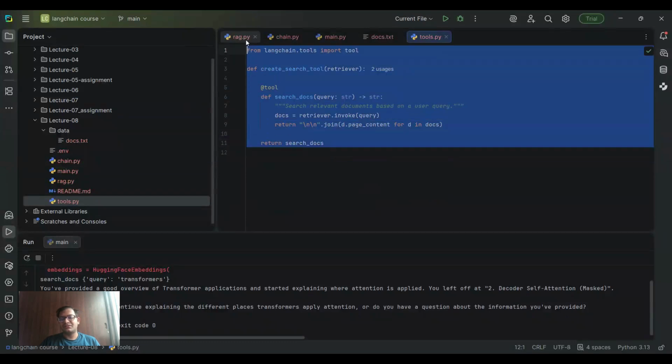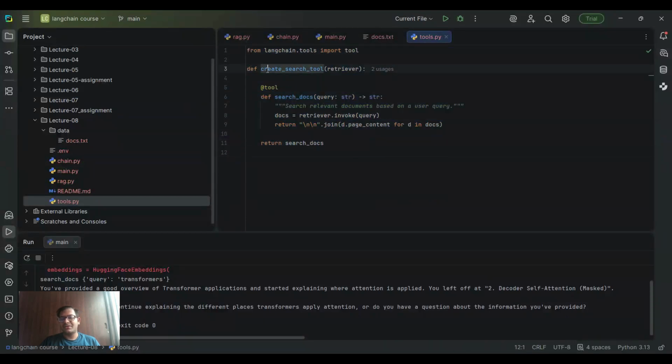Now this is our tools file. What I'm doing is creating a search tool and passing the retriever. This is also a very important concept. Your tools won't have access to your retriever implicitly. You have to define it. Only then will they have the retriever available to them.